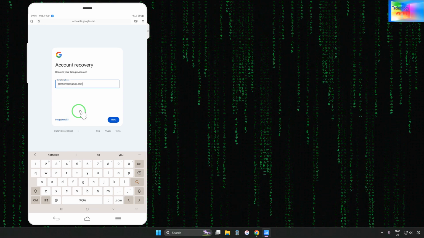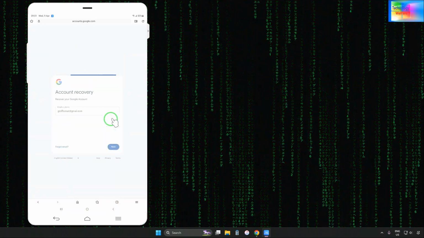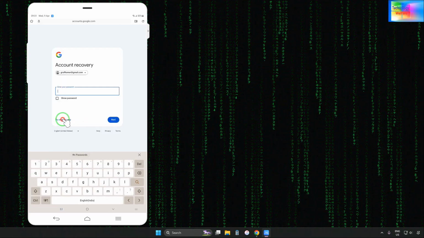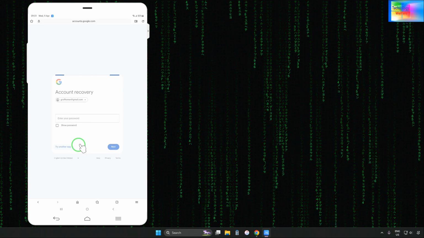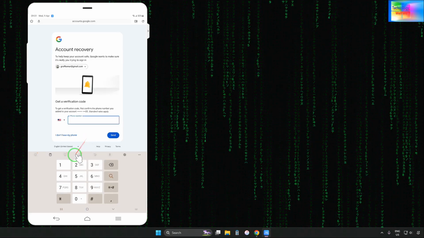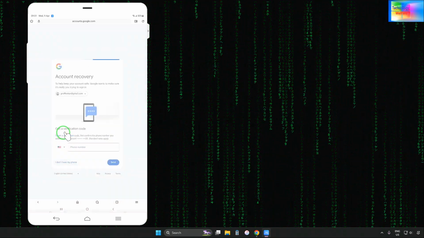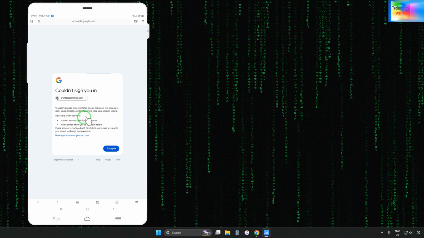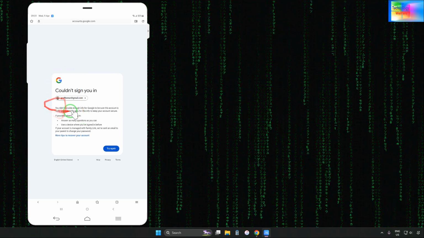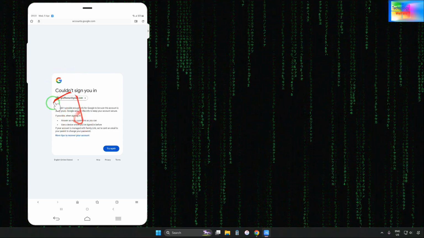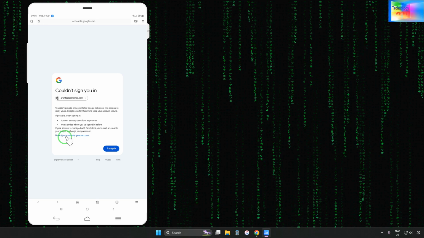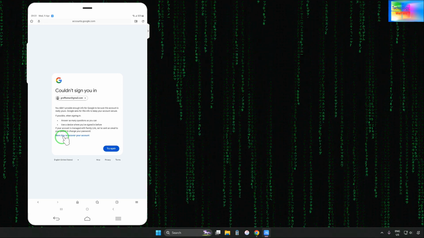So now we will have to go for next here, guys. See what will happen here. Now here we will tap to try another way. We don't have the password, and now the phone number is essential, the last 2 digits, but we don't have the phone number because we have lost it. So here now we have a third option, more tips to recover your account.